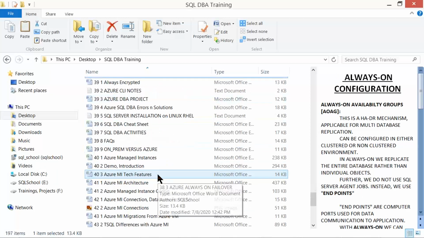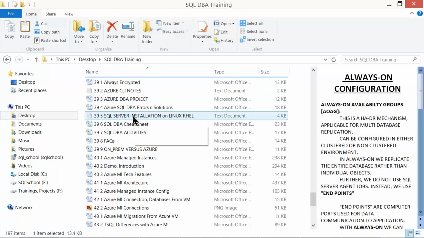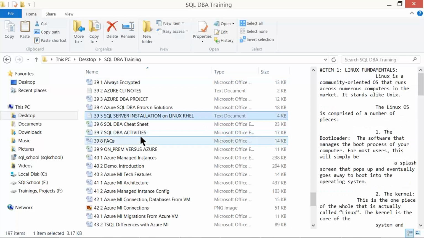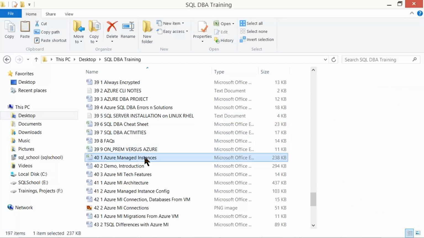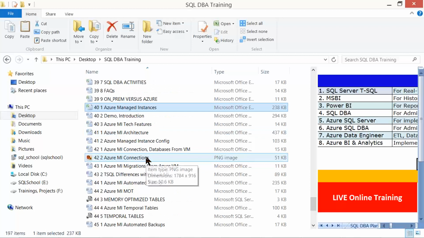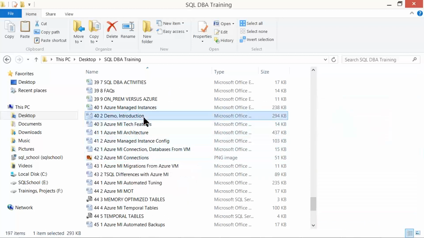We'll be understanding about Linux installation for SQL Server. We'll take Red Hat Linux in our course. Chapter 39 talks about it. We'll be understanding about Azure managed instances. In case we are going for the third level, we got managed instance.